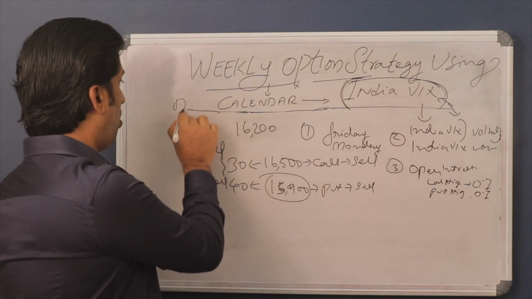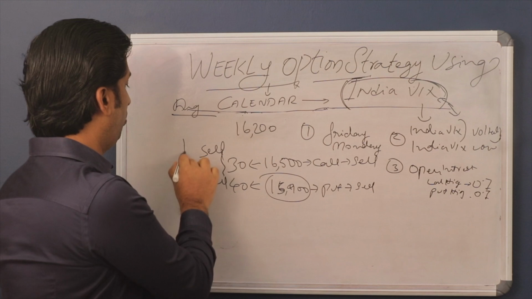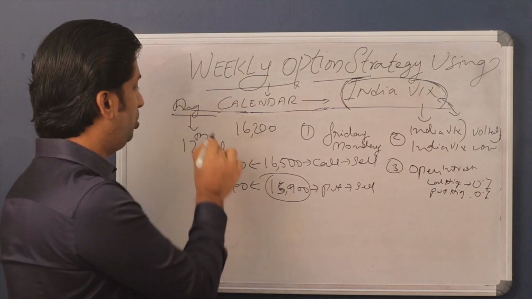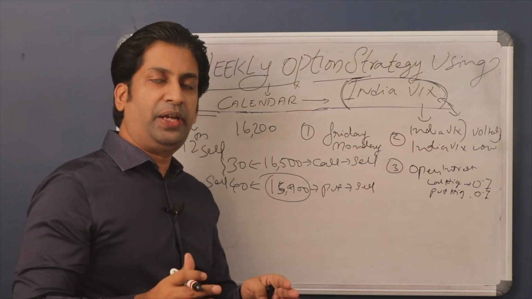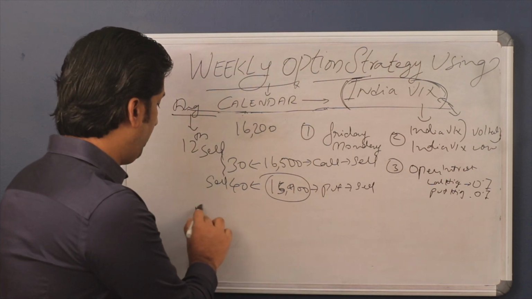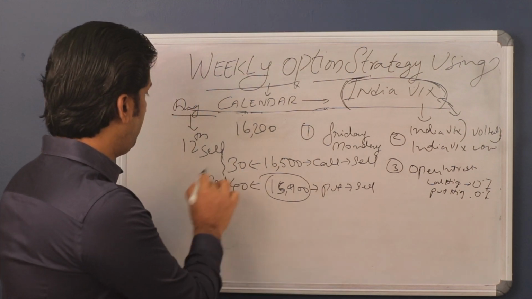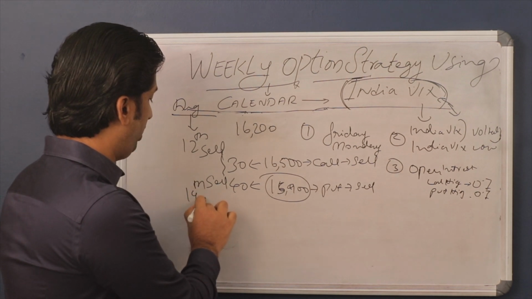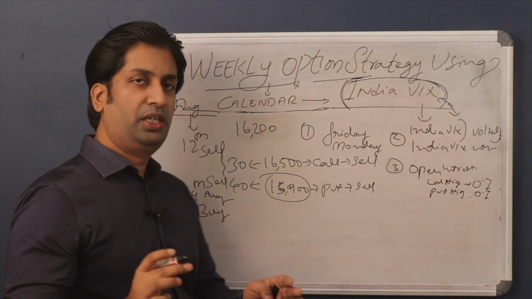For example, this is August, so the coming expiry is on 12th August. So you have to sell the current week expiry. First you have to sell the current week expiry. After that you have to buy the next week, which is 19th August. So you are buying 19th August.